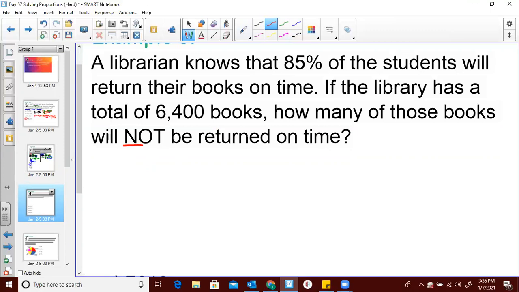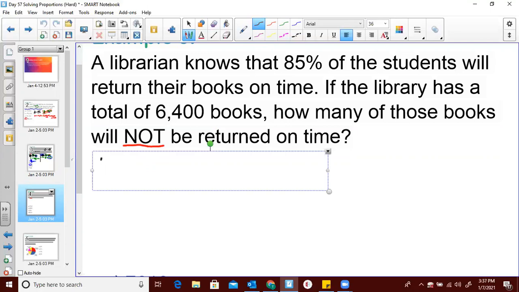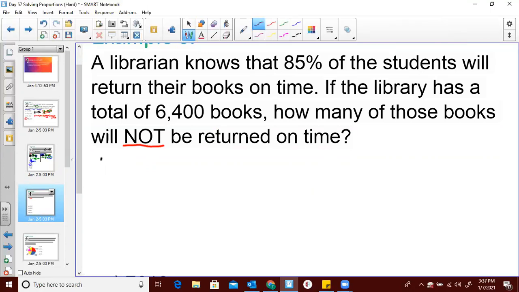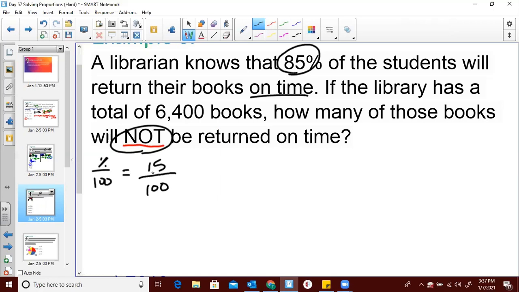All right, so we know that we're going to work with percent over 100. And we have 85% of students that will return their books on time. But remember, we're looking for not on time. So 100 minus 85, that's going to give us our 15 over 100. That 15% of students will not return their books on time.